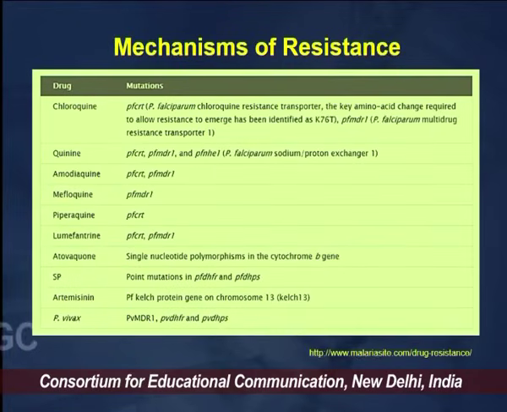Now, the mechanism of resistance lies majorly in the gene mutations which are present. For example, in the case of chloroquine, there is a gene mutation called the K76T mutation. This happens basically as a point mutation, a change of an amino acid. Then subsequently there are various other mutations, for example, mefloquine resistance occurs because of a different type of mutation.